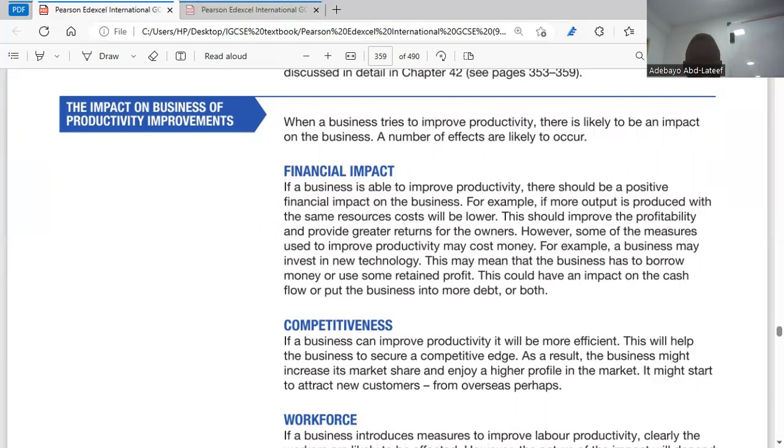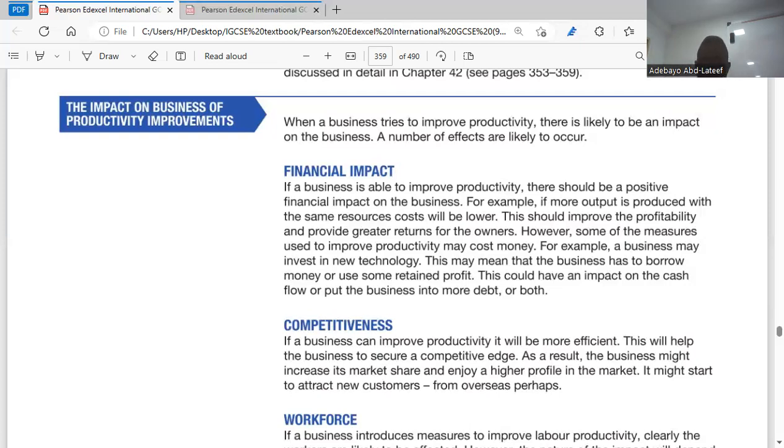Here they said, if a business is able to improve productivity, there should be a positive financial impact on the business. For example, if more output is produced with the same resources, cost will be lower. This should improve the profitability and provide greater returns for the owners. However, some of the measures used to improve productivity may cost money. For example, a business may invest in new technology. This may mean that the business has to borrow money or use some retained profits. This could have an impact on the cash flow or put the business into more debt or both.